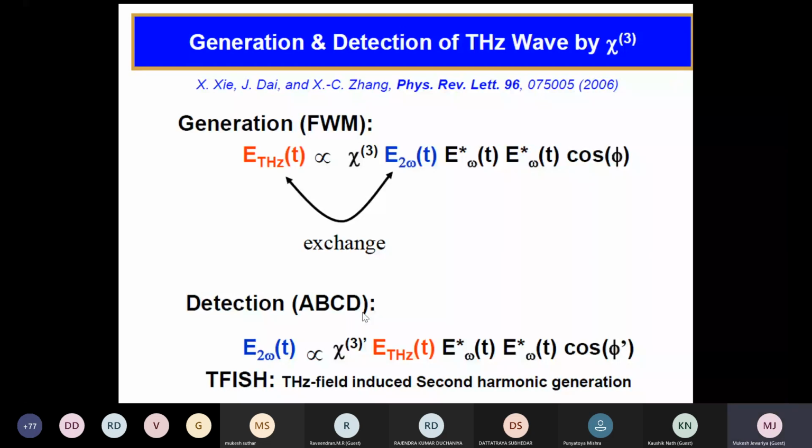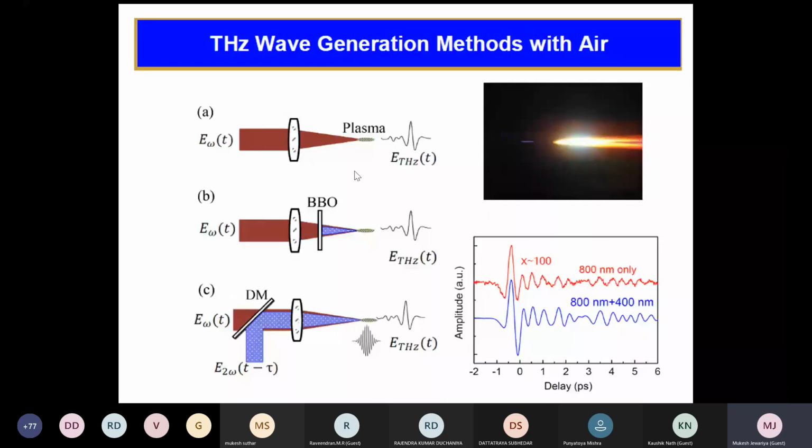Okay, so if we don't use any crystal and we directly focus the light, then we also get terahertz. But you see, the signal is very, very small. If we use a BBO, the signal is very high, but the problem is the walk-off distance between these two. If we use a dichromatic mirror to guide the wave, because they are co-propagating now, instead of this distance they co-propagate from here. So some component must overlap, and then you will get more terahertz.